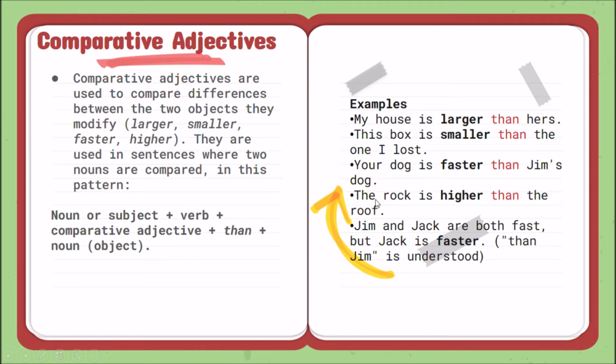Here, noun, the rock, ¿cierto? Is, verbo, higher, adjetivo comparativo, than, and then the roof, el techo, ¿ya? La roca es más alta que el techo, ¿sí? Ahí tenemos, entonces, sujeto o sustantivo, el verbo is, el adjetivo comparativo, than, y el otro objeto o sustantivo.